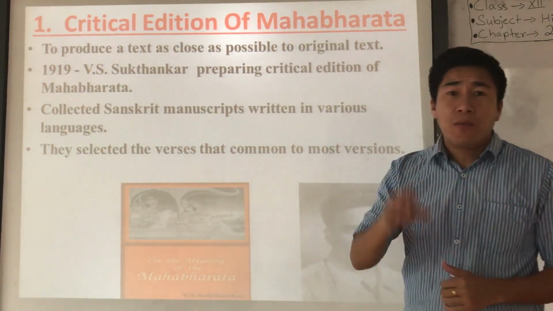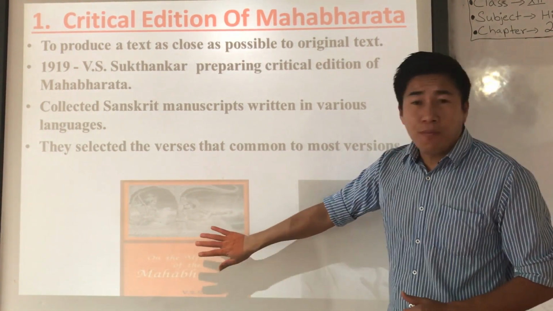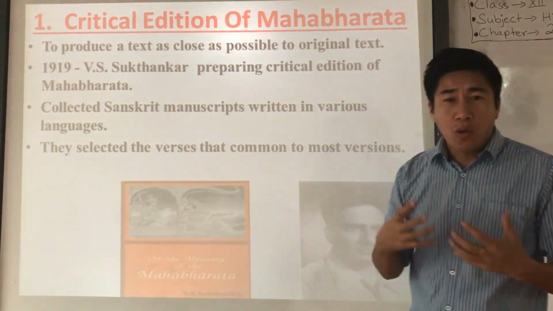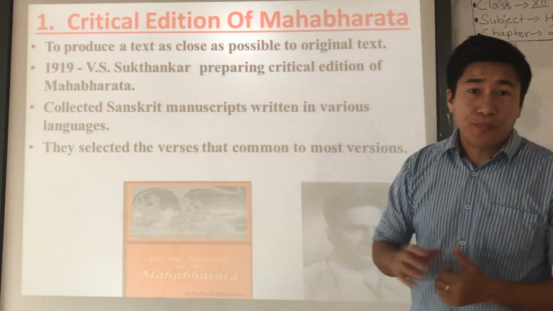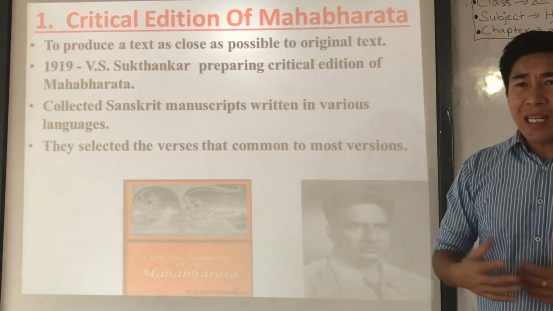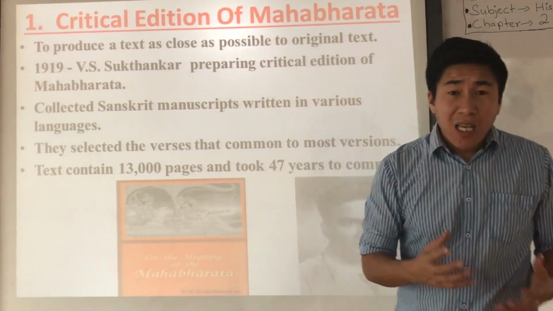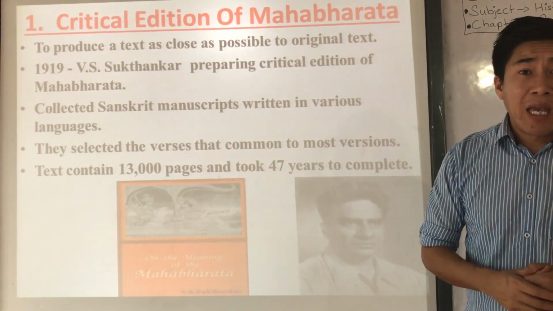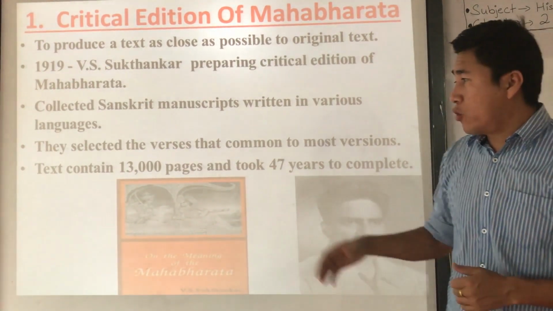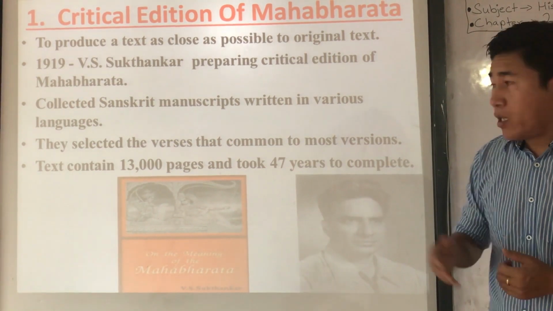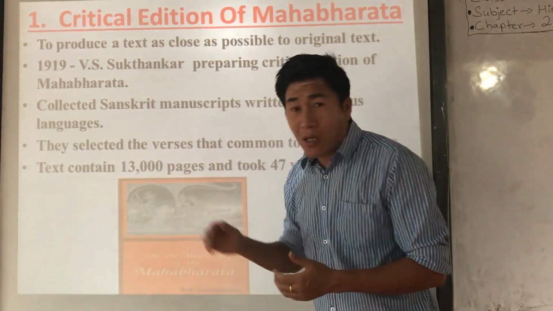So that is the original, or critical edition, or authentic story about Mahabharata. We can take that book at face value. Understood? Now that is their work. If you think it sounds like easy work, then you're wrong, because that text contained 13,000 pages and it took 47 years to complete. It's a very difficult job, right? To produce the critical edition of Mahabharata took almost 47 years, and it contained 13,000 pages.